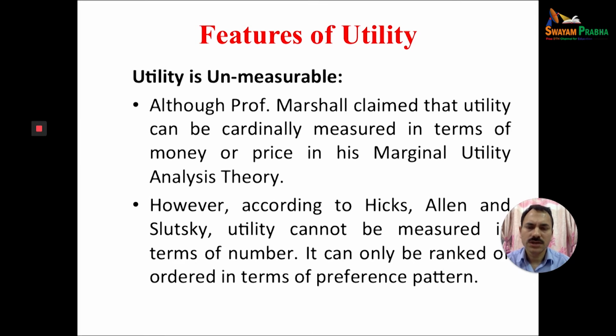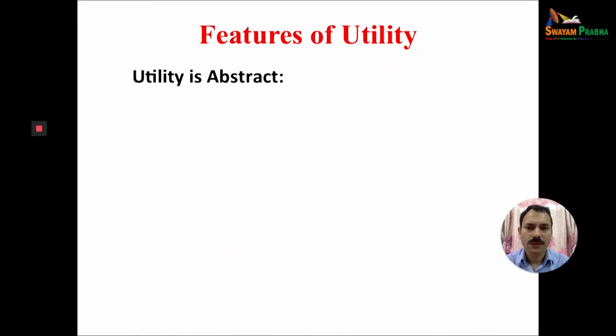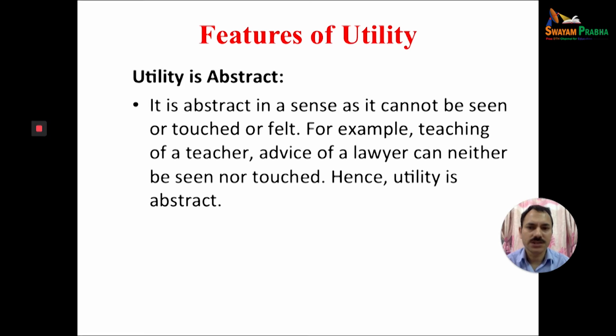Unmeasurable means exact measurement of this utility is not possible. We can just feel the utility. The same product can give different utility to different persons. Utility is abstract, abstract in the sense that it cannot be touched. It can just be felt. For example, the teaching of a teacher or the advice of a lawyer can neither be seen nor be touched, and hence it is just abstract.